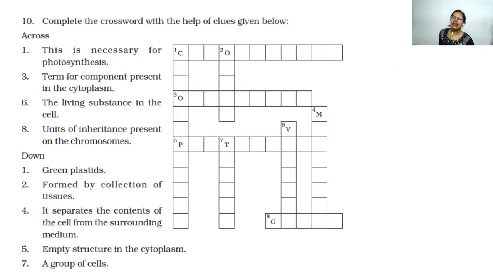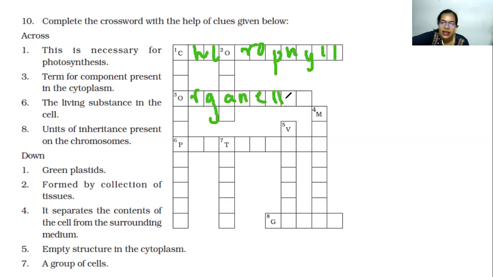Now this is interesting, this I like. So let's do this puzzle. This is necessary for photosynthesis. We know what is necessary, as already mentioned, it is the first one. So this is chlorophyll. Then we have the term for components present in the cytoplasm, 3. Cellular components are also called organelles, right? N-E-L-L over here, sorry. Organelle. So one L over here, one L over here.